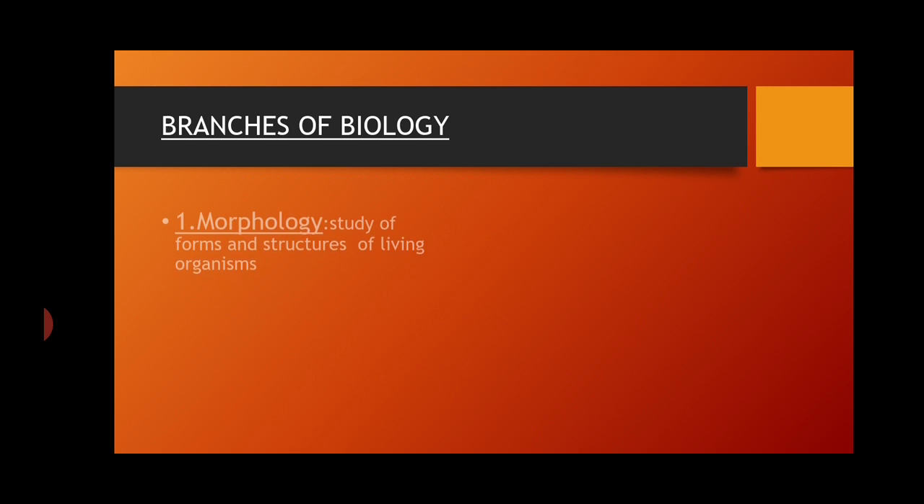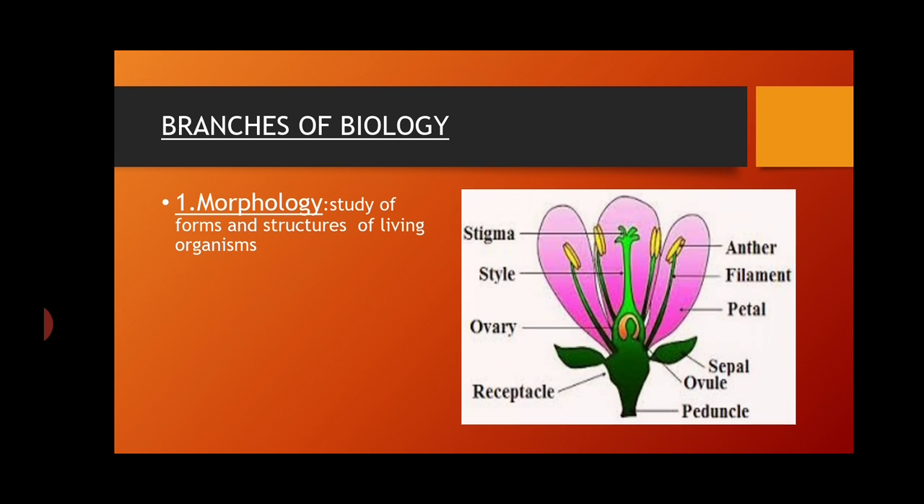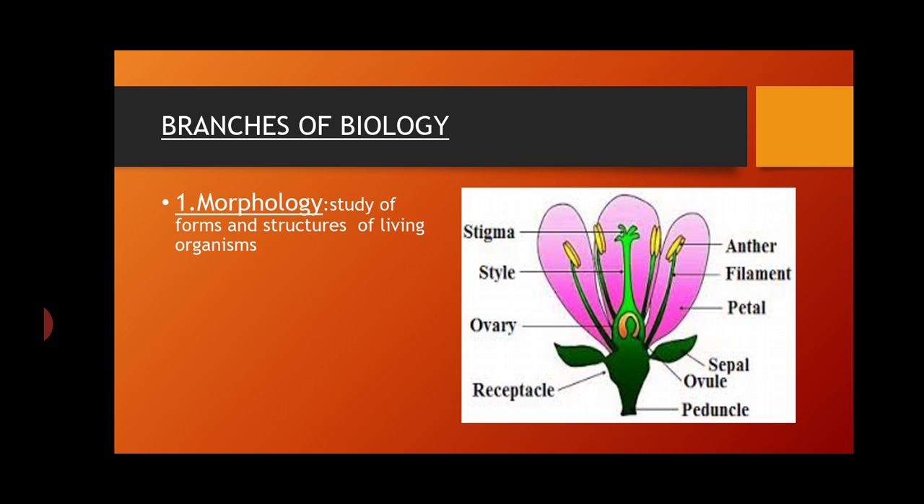Now, the branches of biology. The first one is morphology. It is the study of form and structures of living organisms. Dear student, in this diagram, we easily see the external structure of a brassica flower.